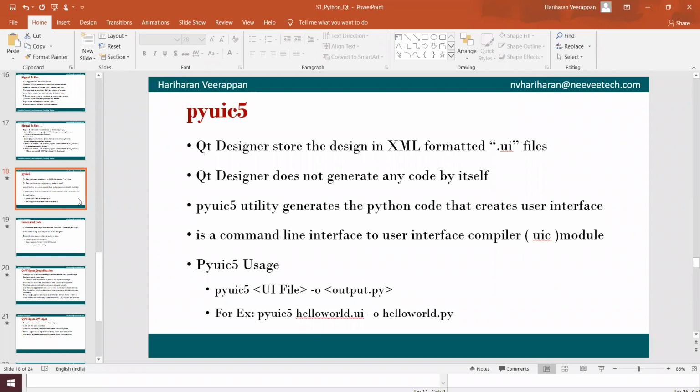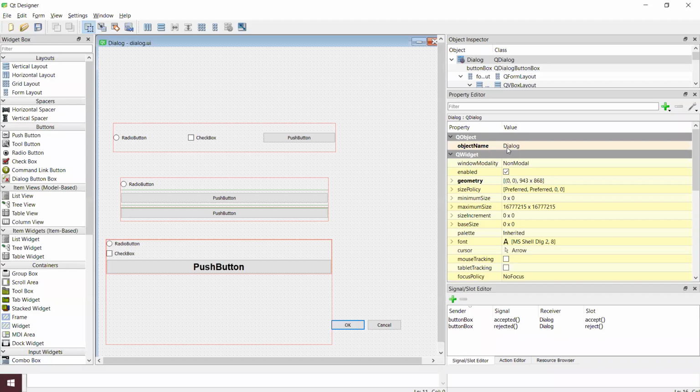We have a command called PyUIC5, which is used to generate the code for the user interface files. Qt Designer stores the user interface in an XML formatted .ui file. For example, dialog.ui has been saved over here.